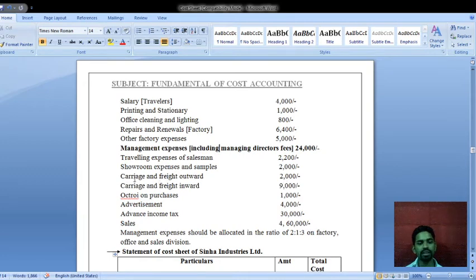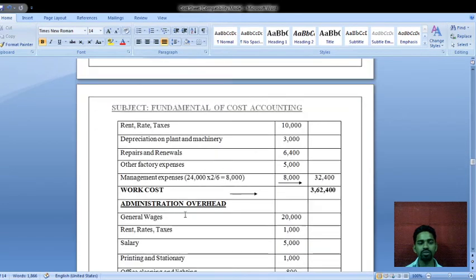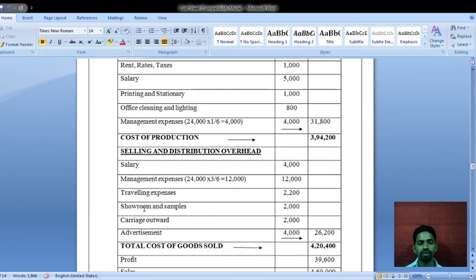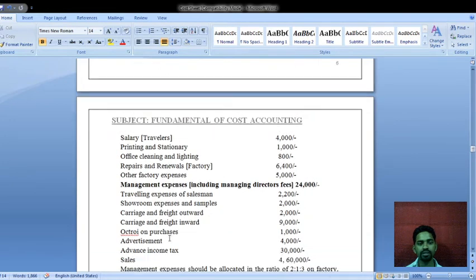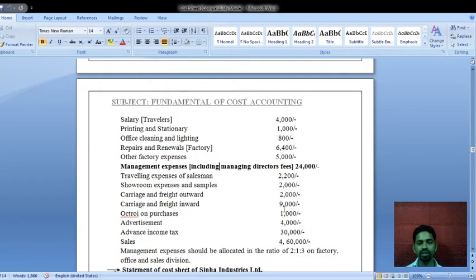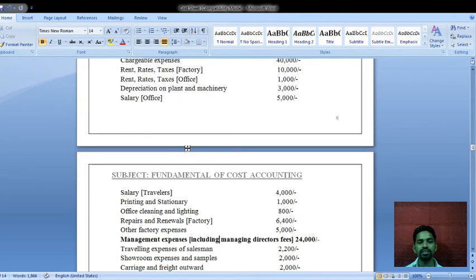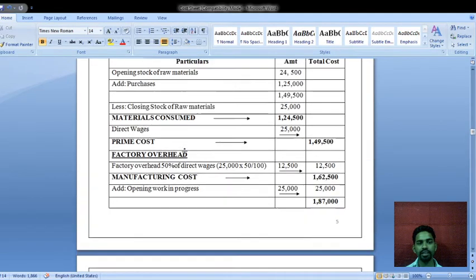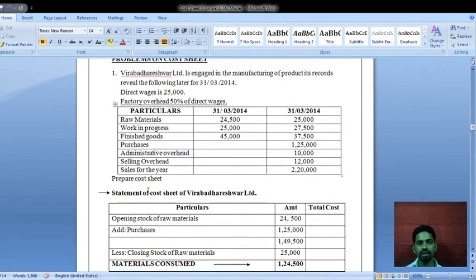Okay, so this carriage is paid while selling the goods. It means it is related to the selling and distribution overheads, rupees 2,000. So just see here, under selling and distribution, carriage outward amount is rupees 2,000. And next, carriage and freight inwards rupees 9,000. This carriage is paid while purchasing the raw materials. So it means it is a direct expense, so we have to take this under the direct expenses.